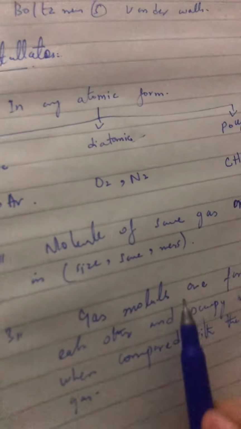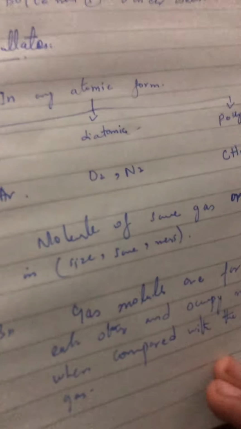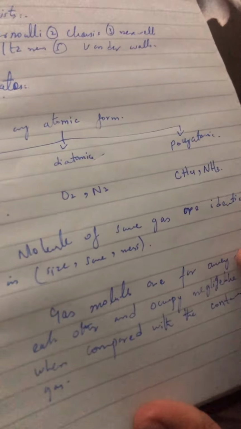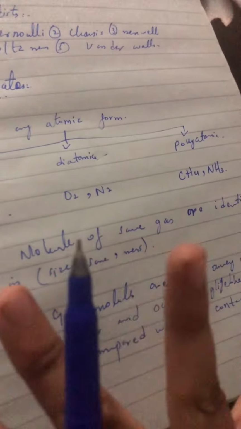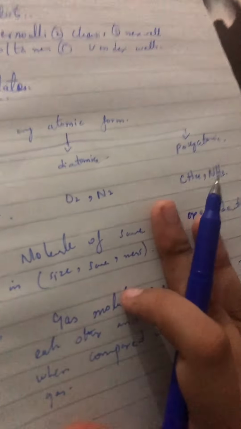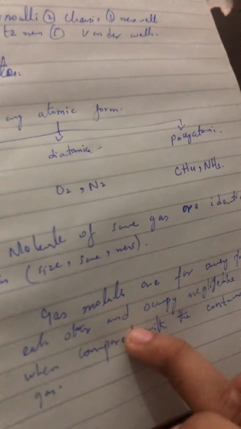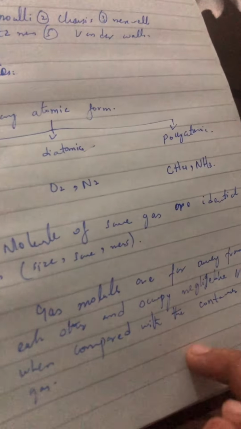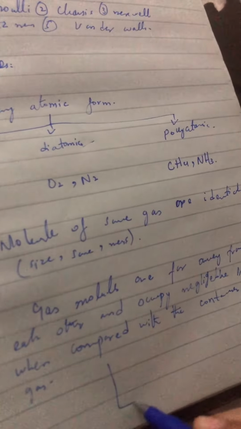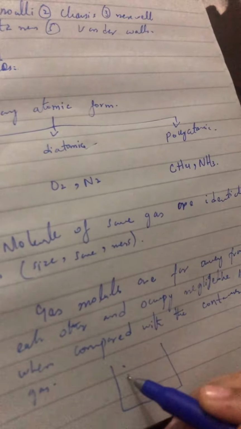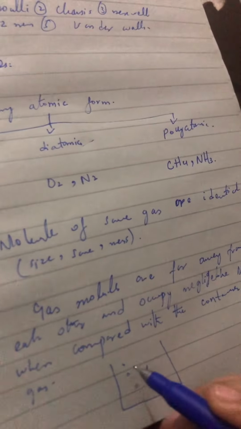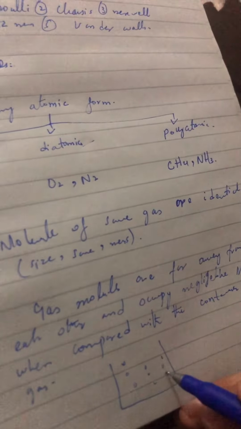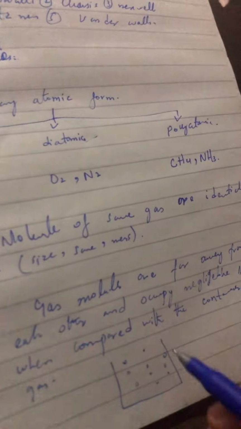Which means the gas molecules are far away from each other, with a large distance between them. So they occupy negligible volume compared with the container of the gas. If you have a container of gas like this with gas molecules, the volume of these gas molecules will be negligible compared with the volume of the container.